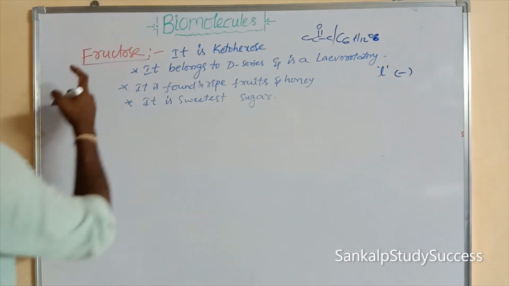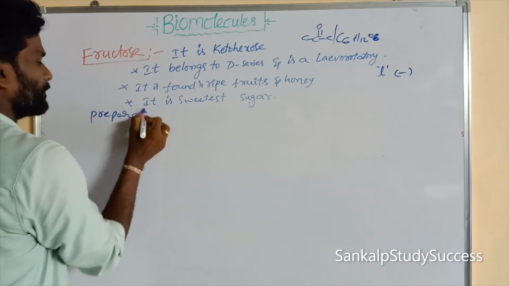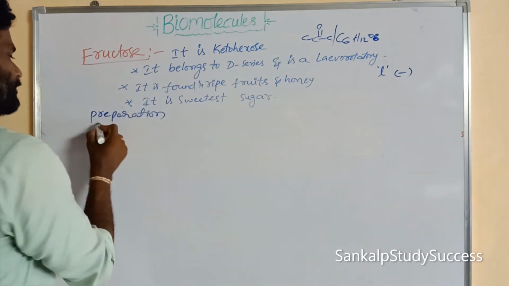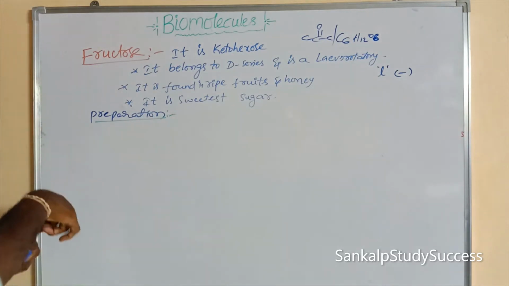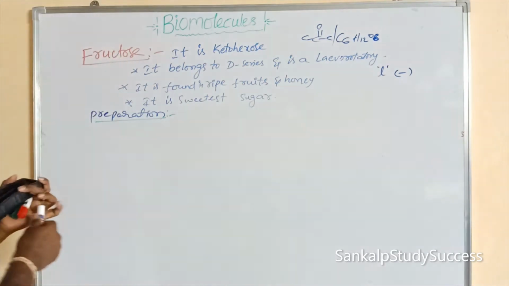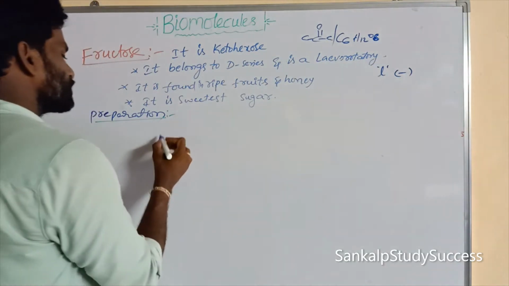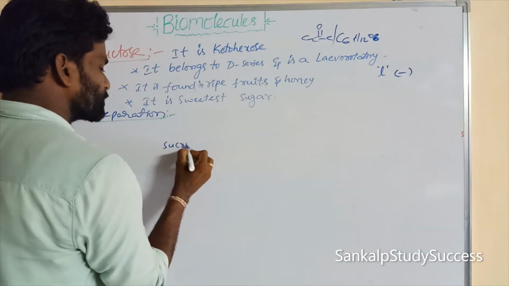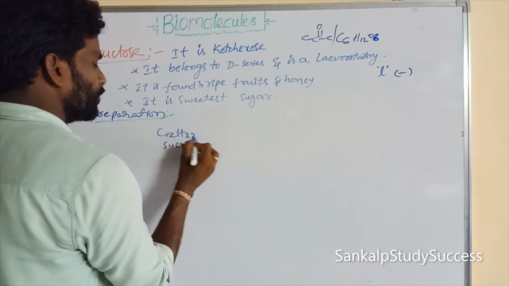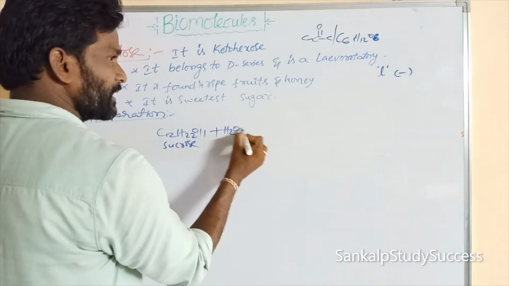Now we will explain the preparation of fructose. Fructose preparation is similar to glucose preparation; both are the same. We start with sucrose. What is its formula? C12H22O11. Hydrolysis means adding of water.